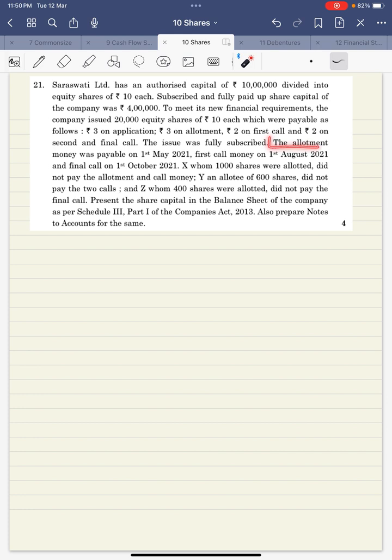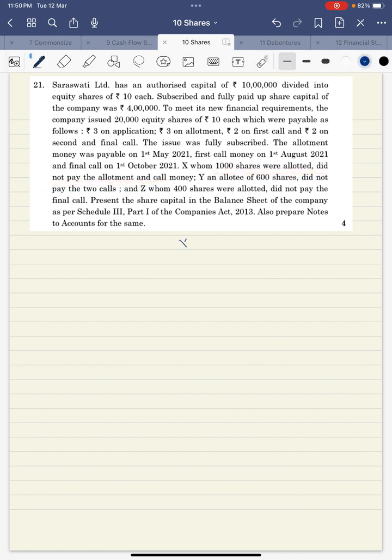Then they are saying the allotment money was payable on 1st May, first call on this and this. We are not concerned with this, because we are not going to write down these dates in the balance sheet. Further it says that X, to whom 1,000 shares were allotted, did not pay the allotment and calls money.